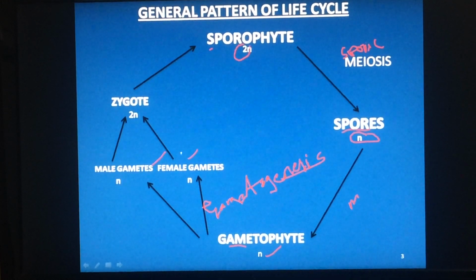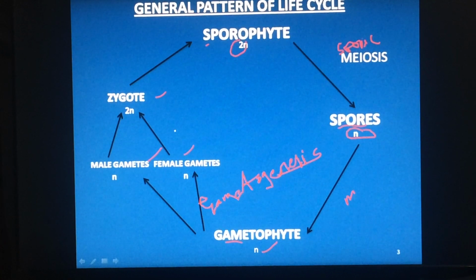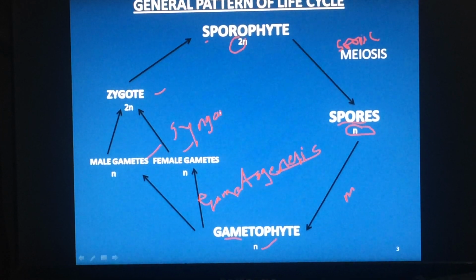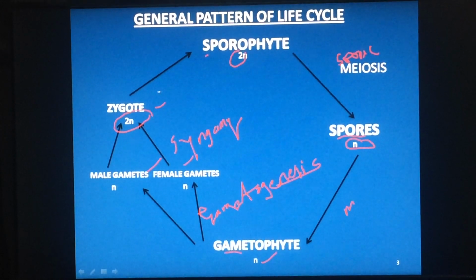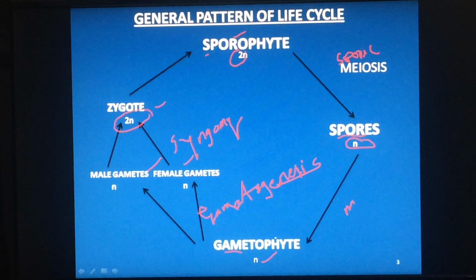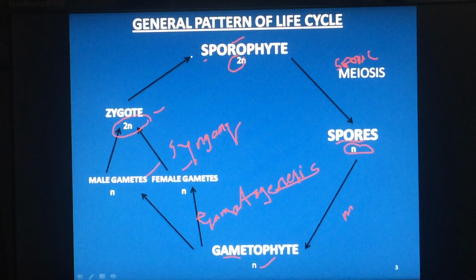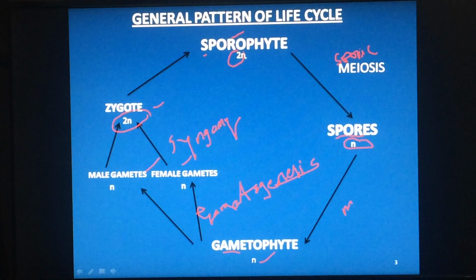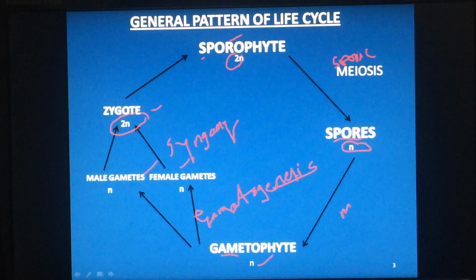These gametes, male and female, fuse together to produce diploid zygote. This fusion is called syngamy. This diploid zygote undergoes mitosis to produce sporophyte. Sporophyte produces spores. Gametophyte produces sporophytes. So this is what is called alternation of generation. That means sporophyte alternates with gametophyte, gametophyte alternates with sporophyte.